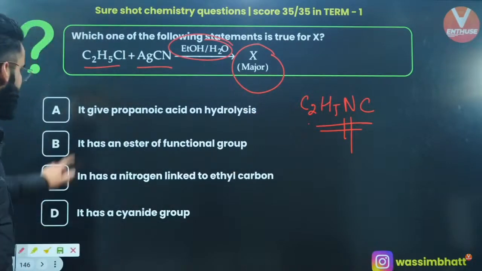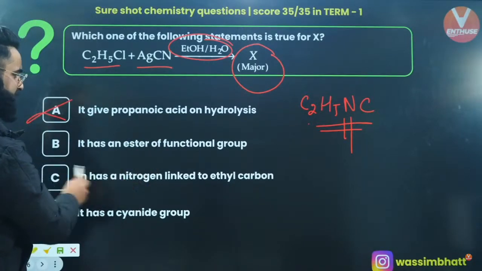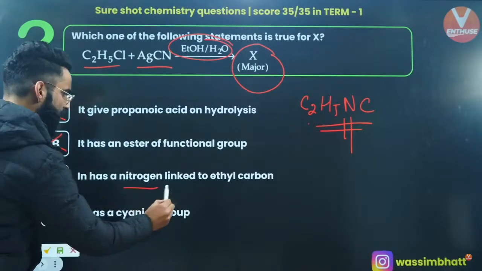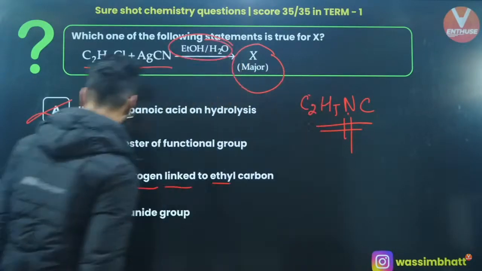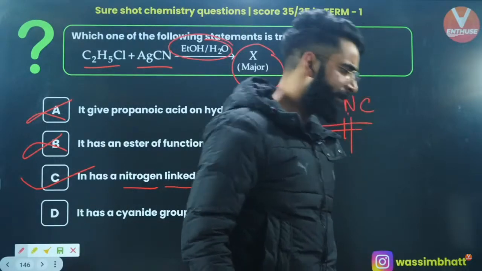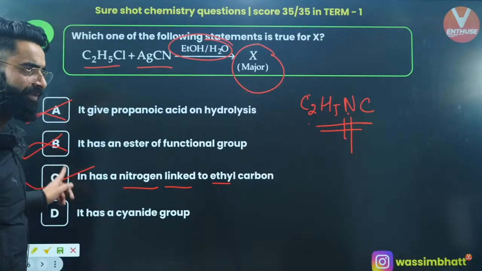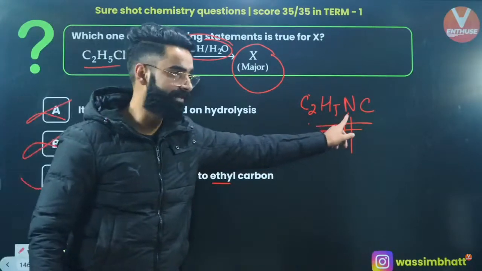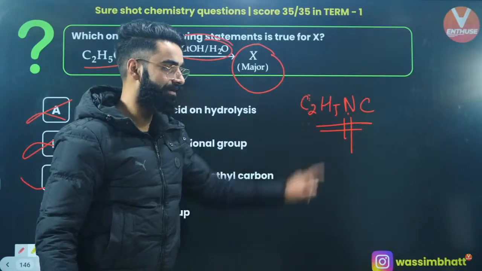Now look at the options. It gives propanoic acid on hydrolysis. It has an ester functional group. It has nitrogen linked with ethyl carbon. Absolutely right. It's option C, which is the correct answer of this question. Option C is the one which is correct. It is isocyanide, it is NC. This nitrogen is linked with the carbon of this ethyl.